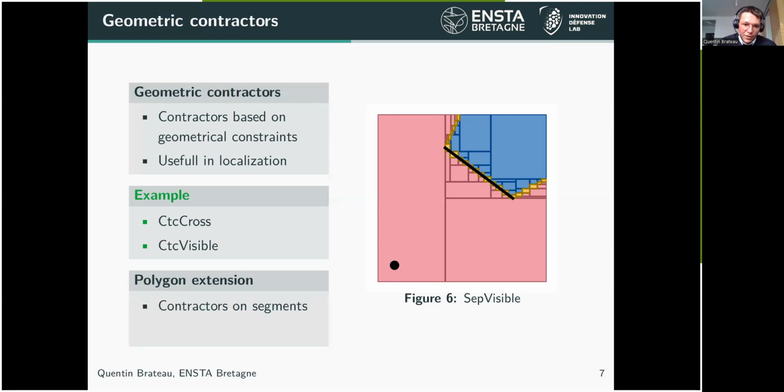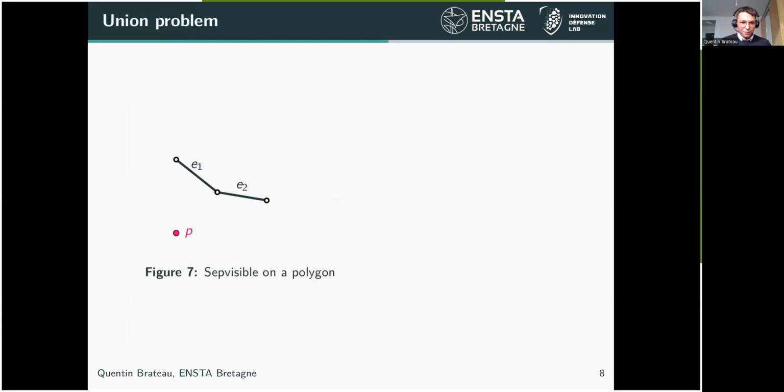And we have here contractors which are defined on segments, on the obstacle segments in black, but we often want to build extensions of these contractors on polygons. So I'm going to show you how we could extend this contractor segment on polygons. I'm going to show you how to build a subvisible on the segment E1, and then how to build it on the part of polygon E1 plus E2.